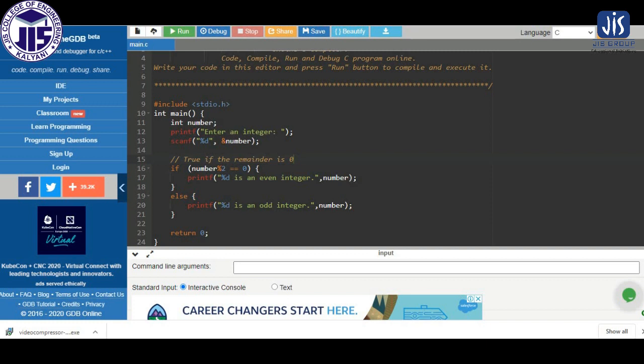So if you can see, the keyword we are using is if. After if, within brackets we write number mod 2 is equal to 0 or not. This is basically the condition that we have already discussed. And if the condition is true, then this block is basically representing the true statement block. So here we are printing the number is even.